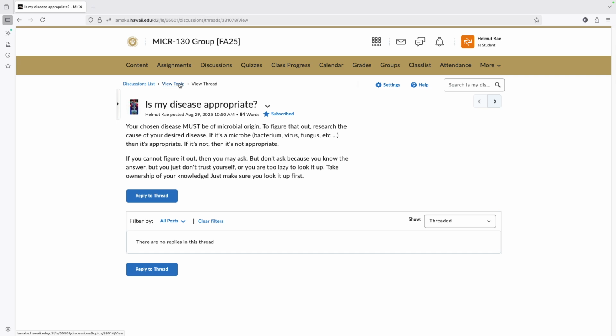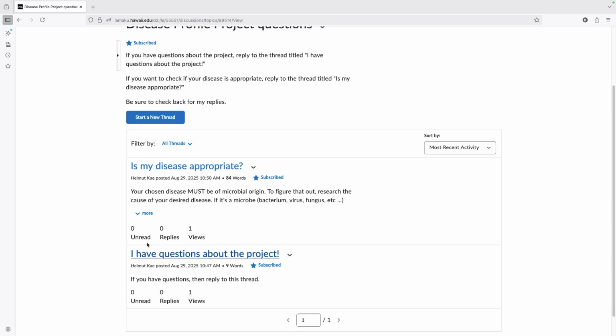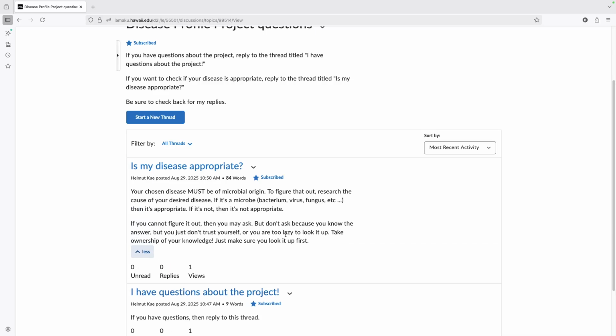Now, if you're not sure, that's fine, but try to figure it out first. Don't say, I know COVID is caused by a virus, I read it up, and it says literally on the internet that COVID is caused by a virus, but I don't trust myself because I am a humble student, so I'm going to ask anyways. Don't be like that, all right?